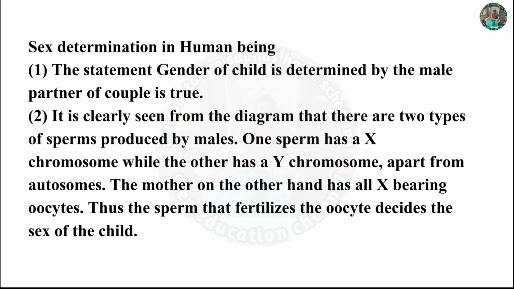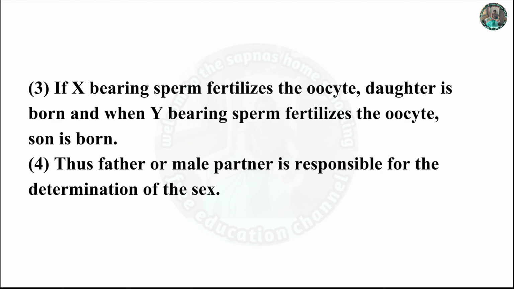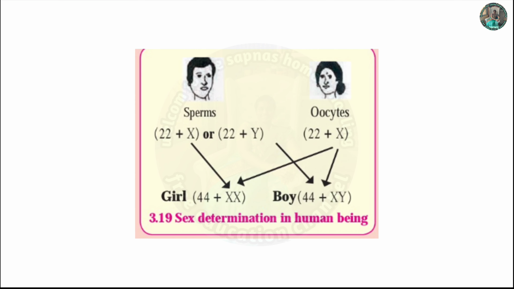The mother, on the other hand, has only X-bearing oocytes. Thus the sperm that fertilizes the oocyte decides the sex of the child. If an X-bearing sperm fertilizes the oocyte, a daughter is born, and when a Y-bearing sperm fertilizes the oocyte, a son is born. Thus, the father or male partner is responsible for the determination of the sex.